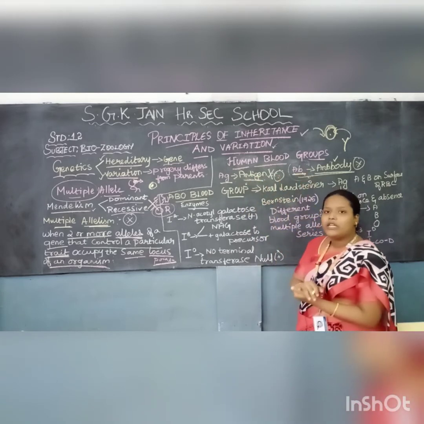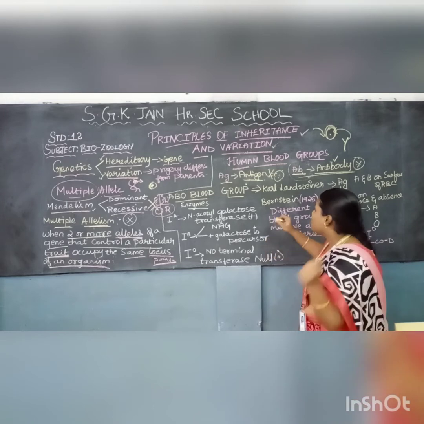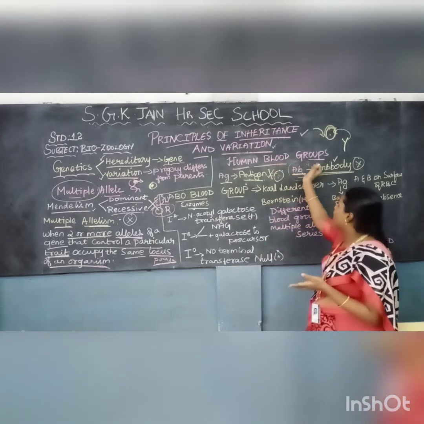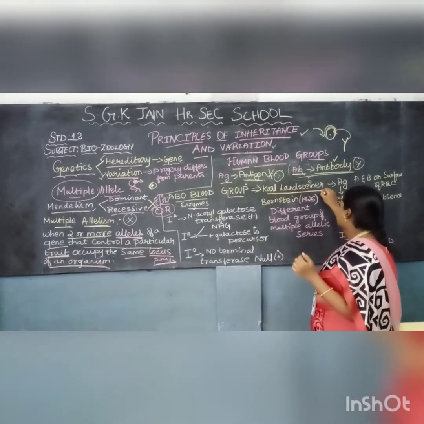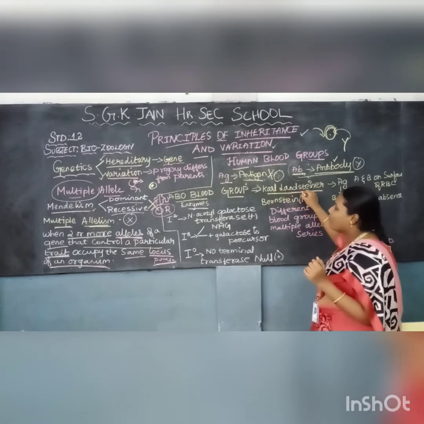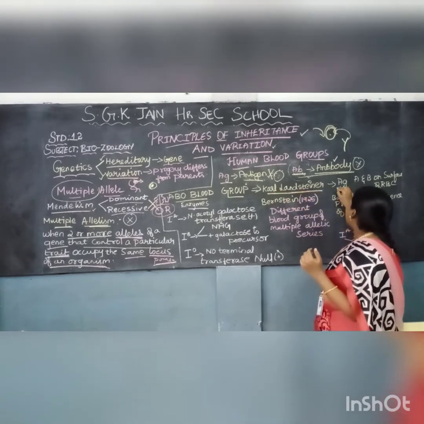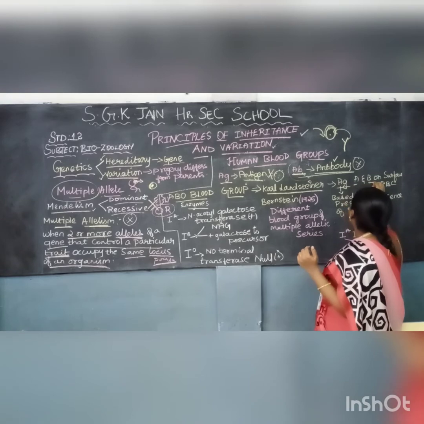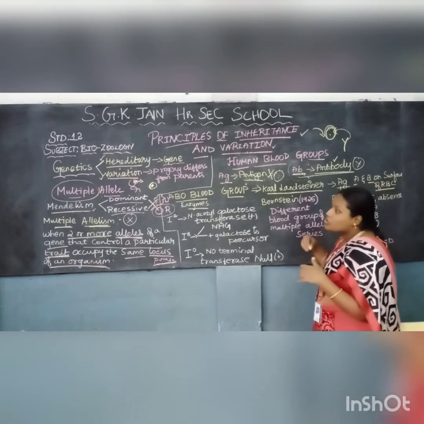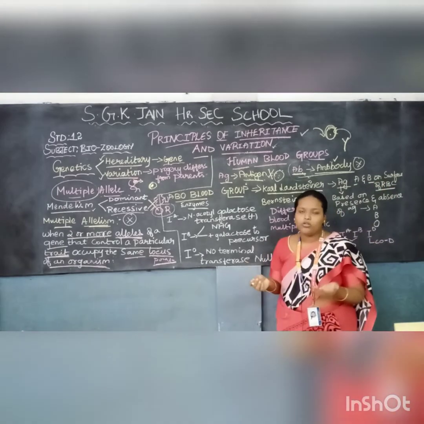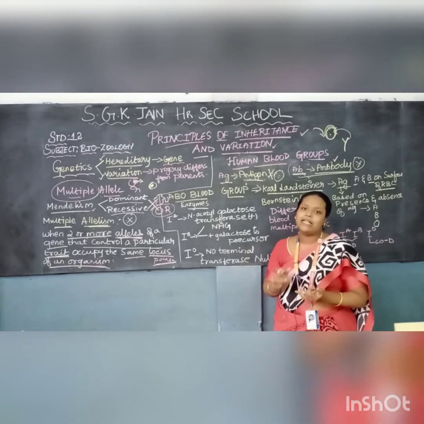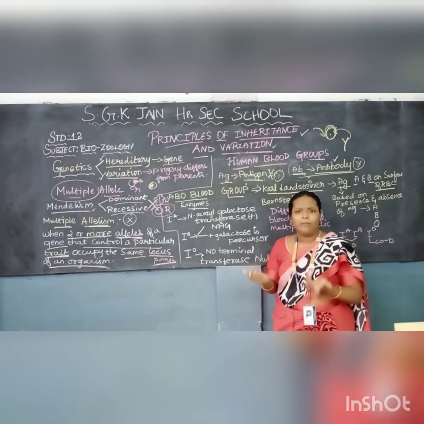So now we are going to see the history of the blood group system. Who proposed the human blood groups? Karl Landsteiner. He proposed the theory that antigens A and B are present on the surface of RBC. So we all know blood has RBC, WBC and platelets. These are the blood cells, right?